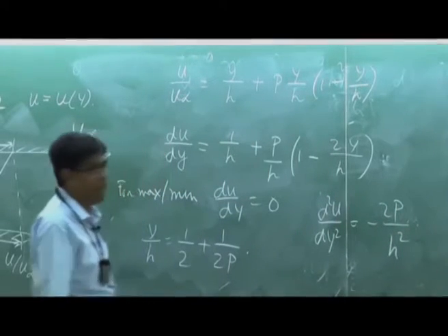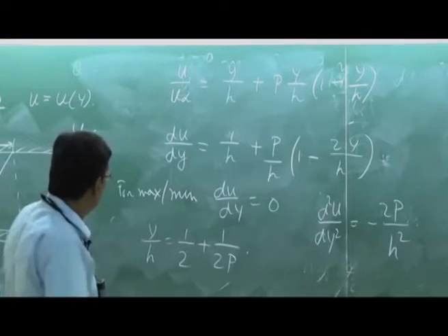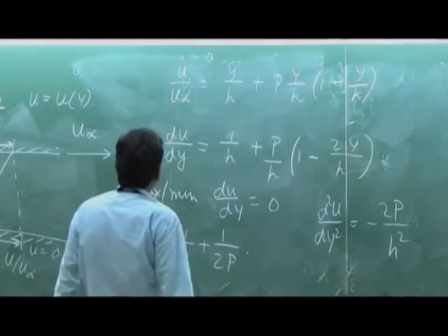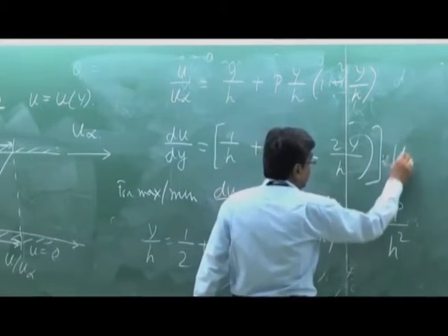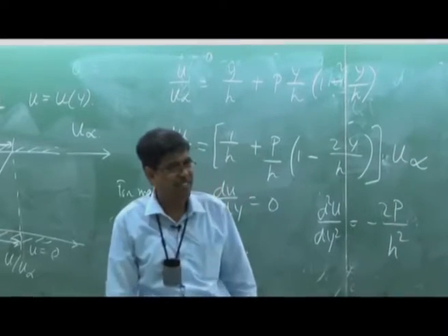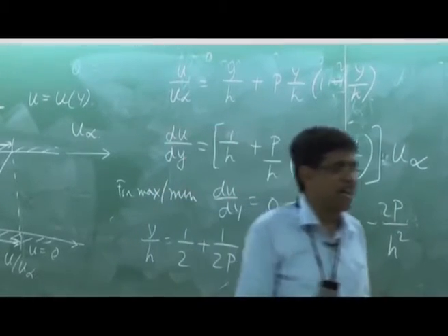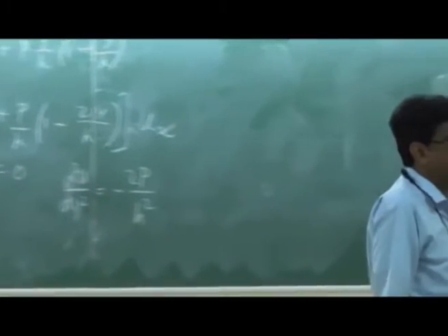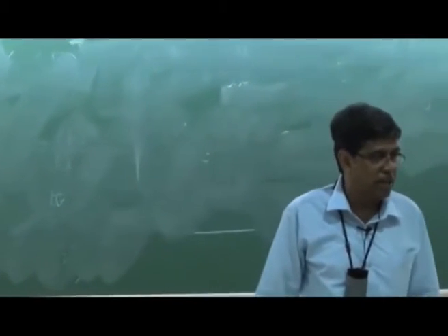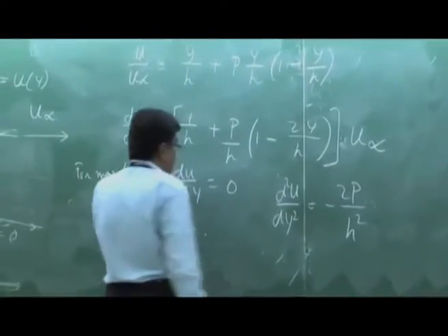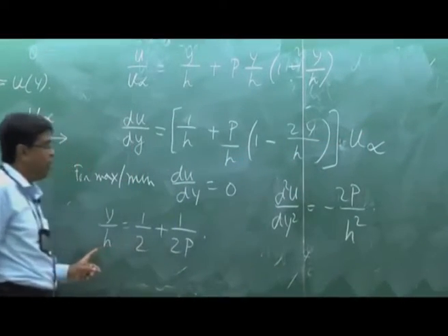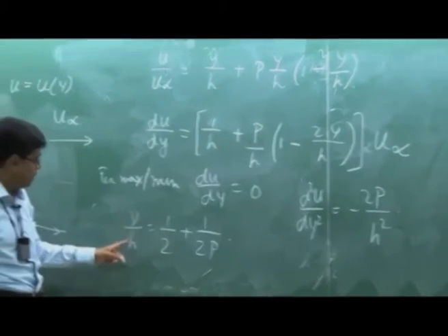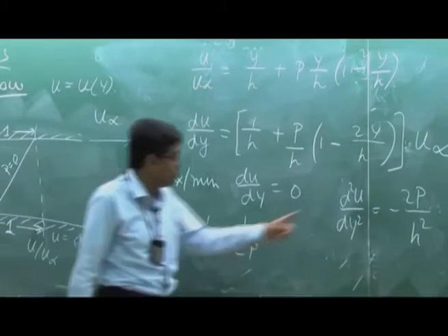To judge whether it is a maximum or minimum, very good, please. u by u infinity is y by h, du by dy, very good. I am in a mood to make it 0, that's why u infinity was missing, fantastic, u infinity. So if you make this mistake in using du dy somewhere without u infinity, some marks will be deducted, not full marks. So this is u infinity, very good. So du dy 0 means this is 0, u infinity cannot be 0. So therefore, I have this condition for maximum minimum for the value of y and d square u dy square.